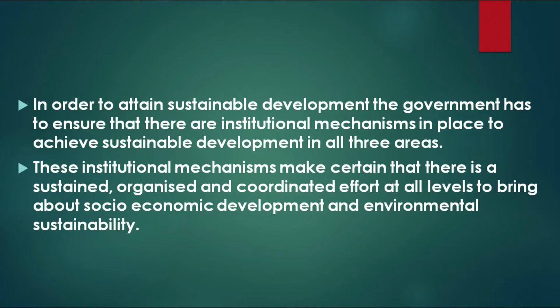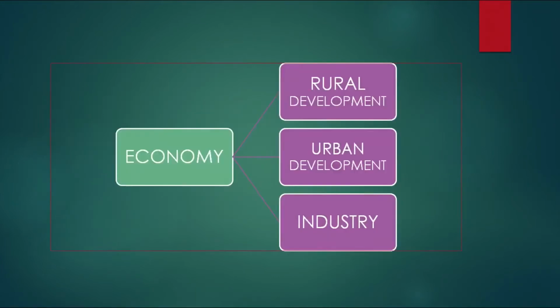An institutional mechanism means that the government should have certain laws, regulations, and norms in place, to ensure, for instance, an equal level of development in the rural areas, the urban areas, as well as in terms of the industry. A short while ago, I gave you an example of people migrating to Delhi. Now, why is it that people are migrating to Delhi? People are migrating to Delhi because of an inequitable level of development, say, in the rural areas.